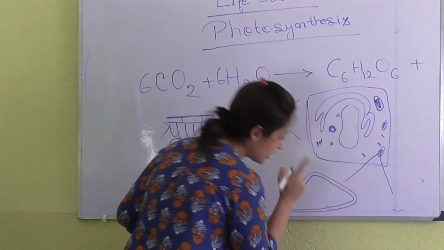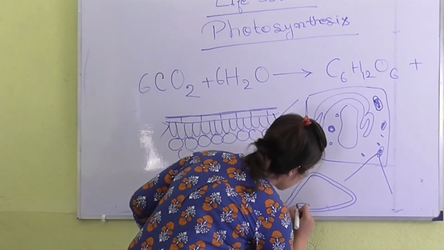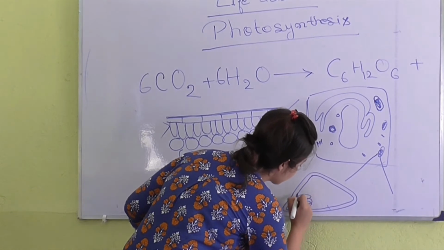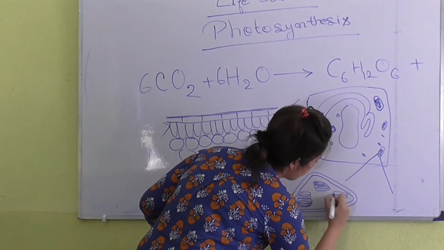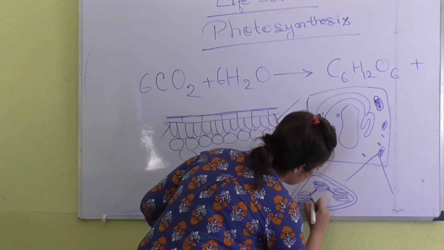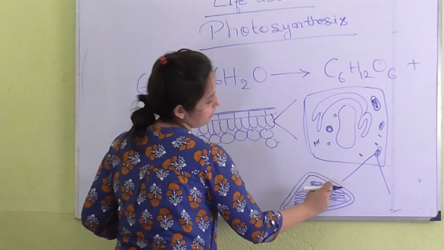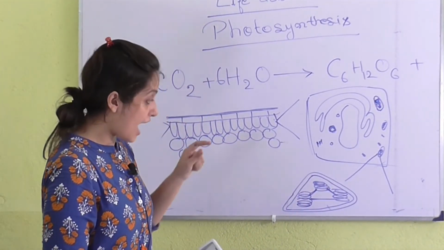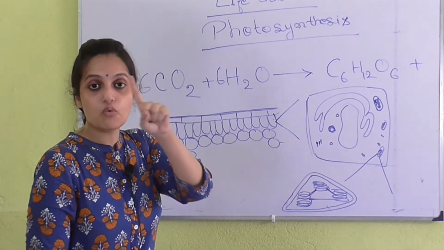And inside the chloroplast are stacks of thylakoids present, like this. All the stacks of thylakoids present together are known as grana. So inside the chloroplast, what is present? That double layered membrane is present, and stacks of thylakoids.